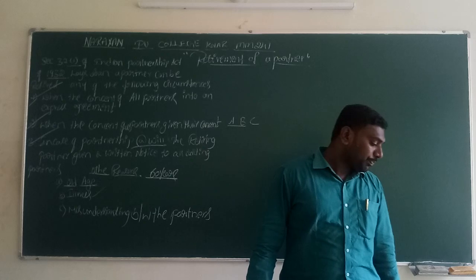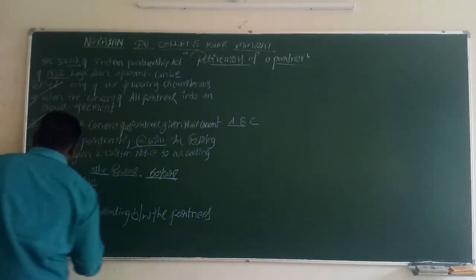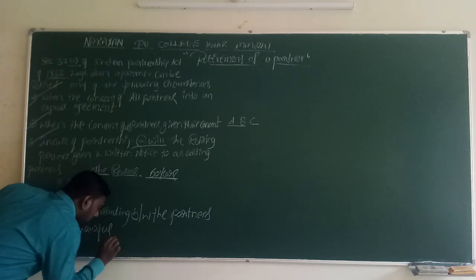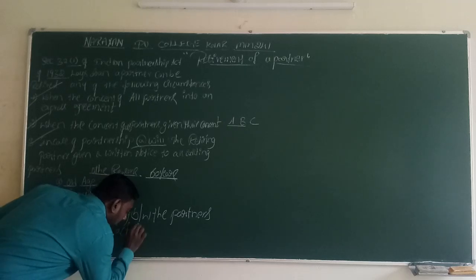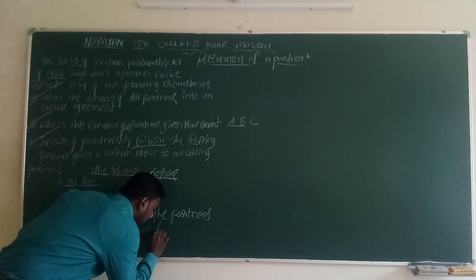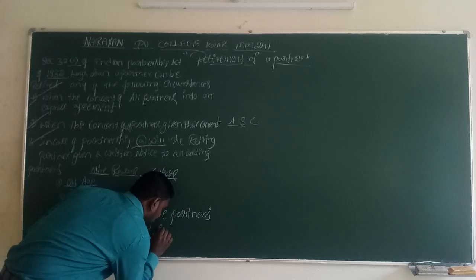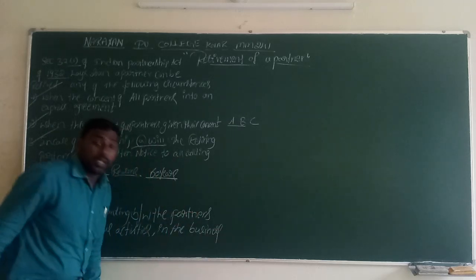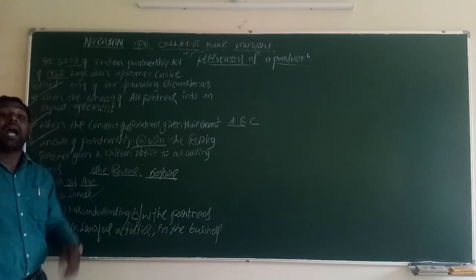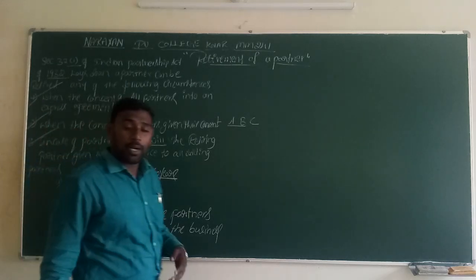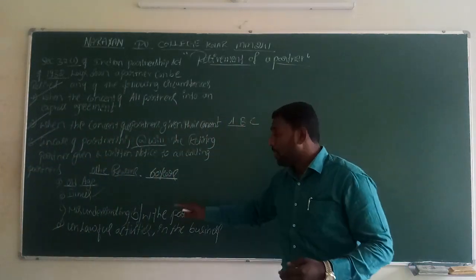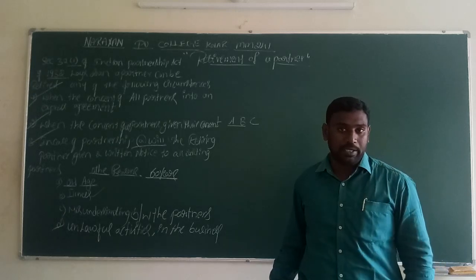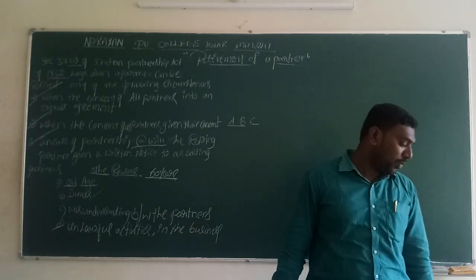Another one is unlawful activities in the business. The fourth reason is unlawful activities in the business. Suppose a partner behaves unethically with another partner. The partner crosses his limit as a partner with rights in the business. If the rights go beyond his limit, we have to consider it unlawful activity.